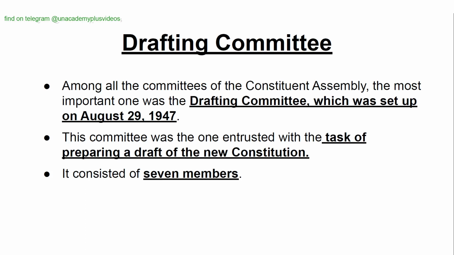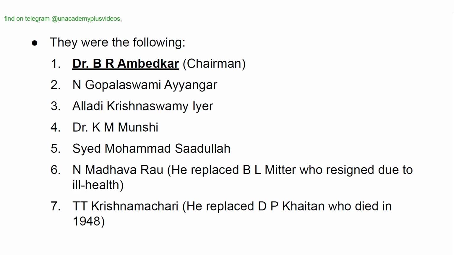Drafting Committee. Among all the committees of the Constituent Assembly, the most important one was the Drafting Committee, which was set up on August 29, 1947. This committee was entrusted with the task of preparing a draft of the new constitution. It consisted of 7 members. They were the following: Dr. B.R. Ambedkar, Chairman; N. Gopalaswamy Iyengar; Alladi Krishnaswamy Iyer; Dr. K.M. Munshi; Syed Muhammad Sadullah; N. Madhava Rao, who replaced B.L. Mitter, who resigned due to ill health; T.T. Krishnamachari, who replaced D.P. Khaitan, who died in 1948.